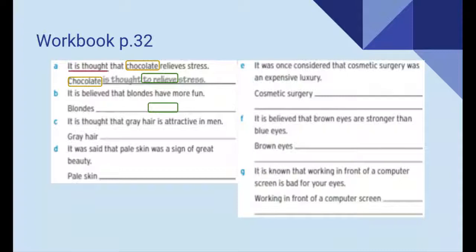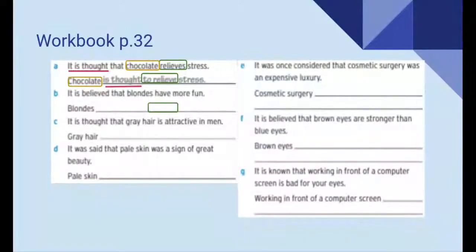Then we take the reporting verb, "is thought," and write it here. Notice that we could change the verb to be depending on the subject. If the subject is singular, we continue with "is," but if it was a plural subject, we would change it to "are." And then we change our verb "relieves" to an infinitive: to relieve stress.